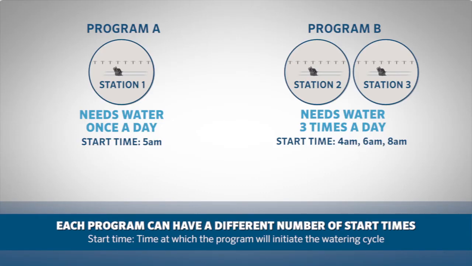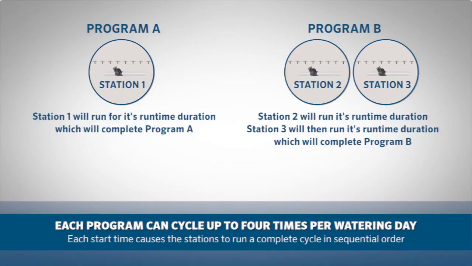You can set multiple start times for each program, which will cause the program to run more than once. You can have a program cycle up to 4 times per watering day. Remember that each start time causes all the stations within a program to run a complete cycle in sequential order.